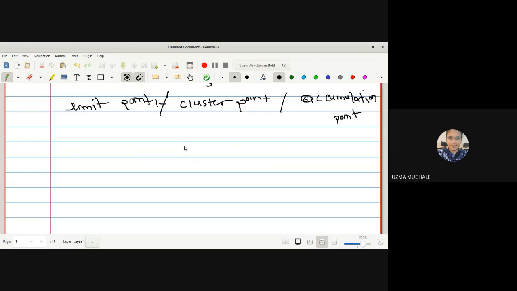So can anyone define what is a limit point of a set? Because for the sequence you have already done. A real number A is said to be the limit point of set S if every neighborhood of A contains an infinite number of members of that set.